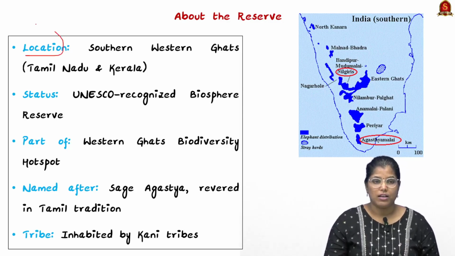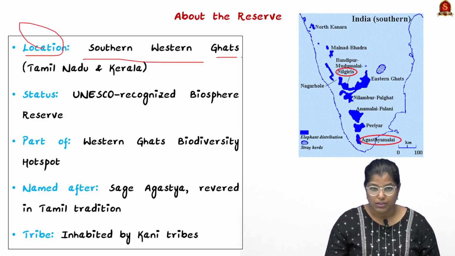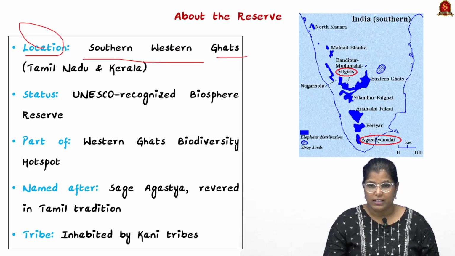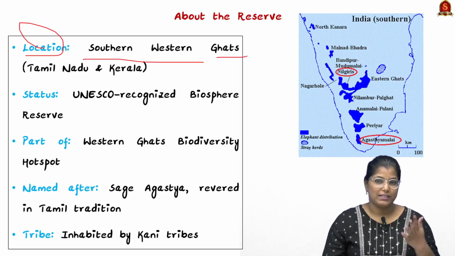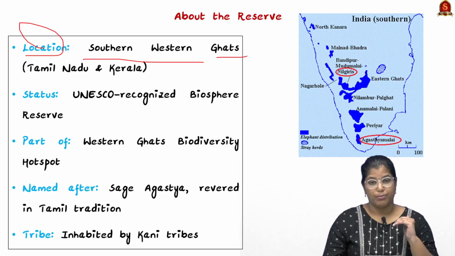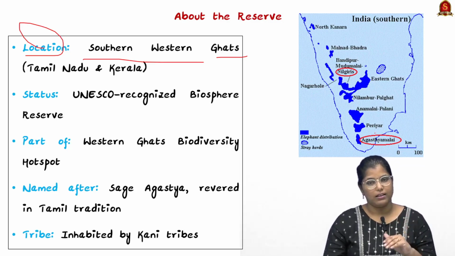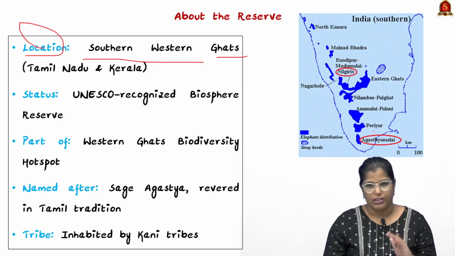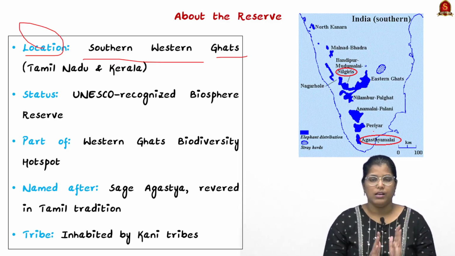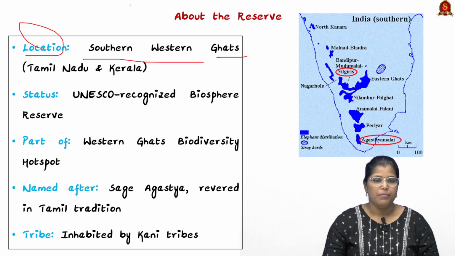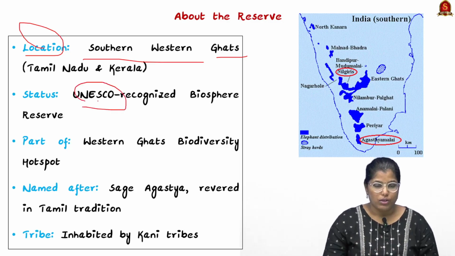It is actually located in the southern Western Ghats. Here you can see the exact location of Agastya Malai. Agastya Malai has already been asked in the preliminary examination, once in a match based question, and another time it was directly asked as a question. So it is a very, very important question. It is in the southern Western Ghats. The status is that it is a UNESCO recognized biosphere reserve, a very important thing.